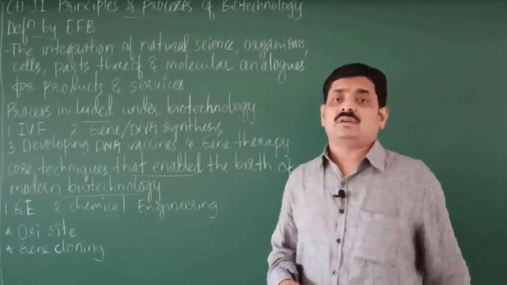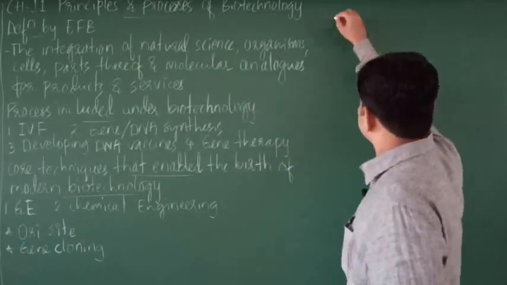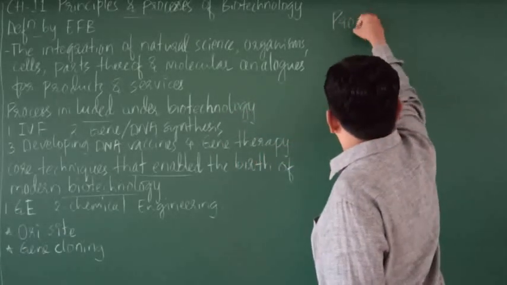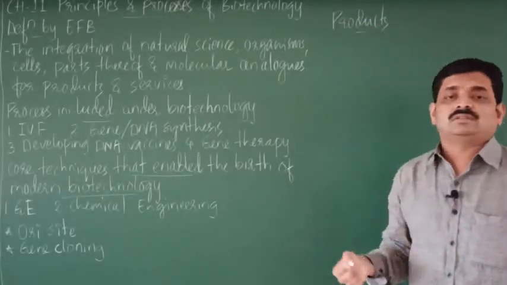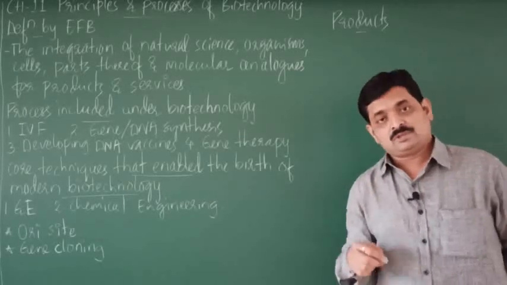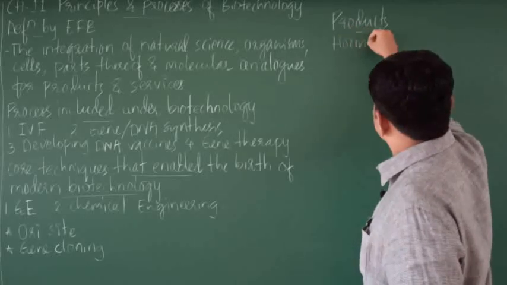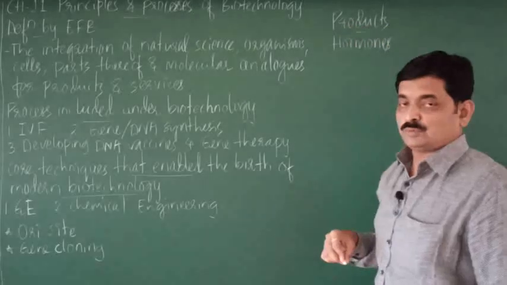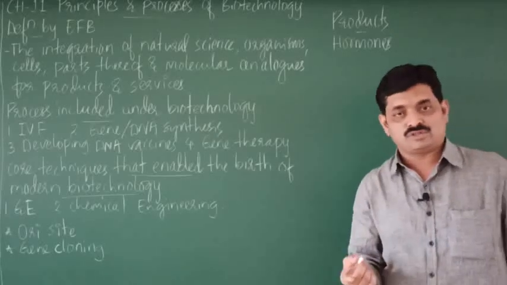So which products are produced by biotechnology? So what are some of the products which are produced by this technology? So one is hormones. Different hormones are produced by biotechnology.